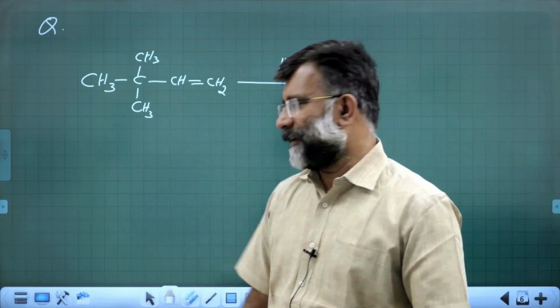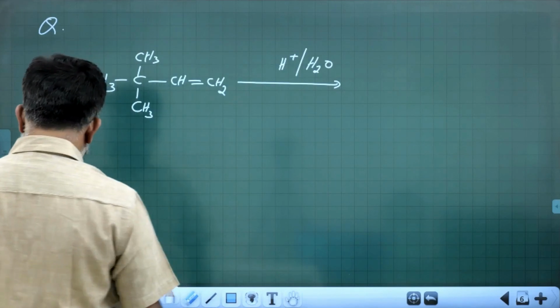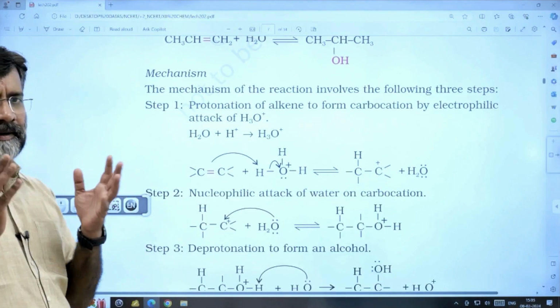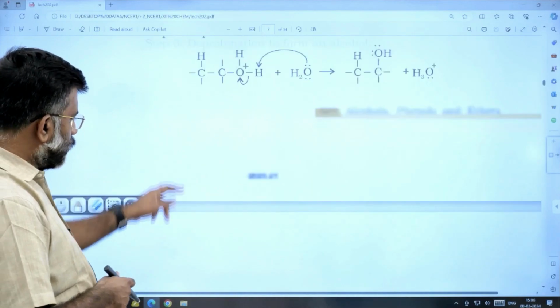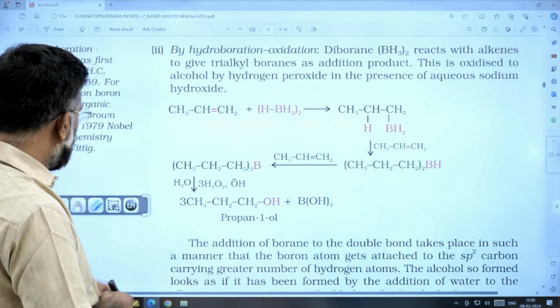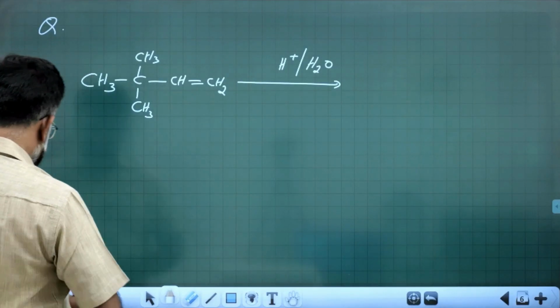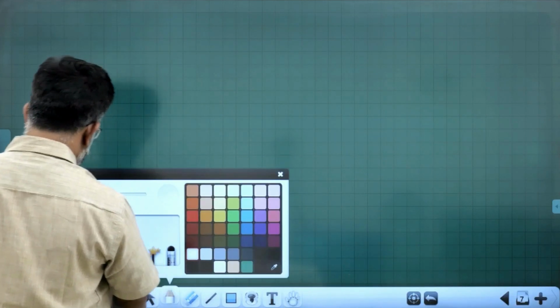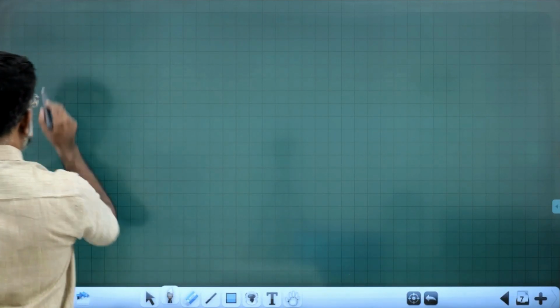Okay, yes. So that is about preparation of alcohol from alkene. That is a carbocation mechanism. Next one, it is hydroboration reaction. Hydroboration oxidation reaction. Next one.